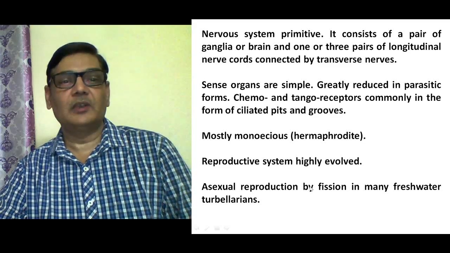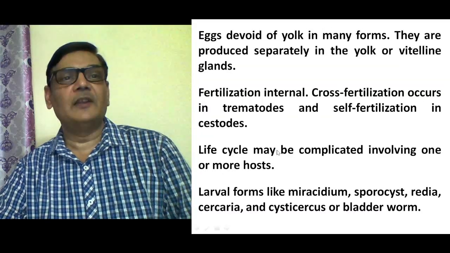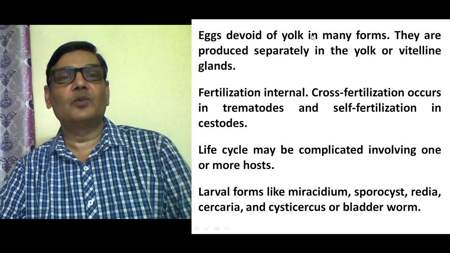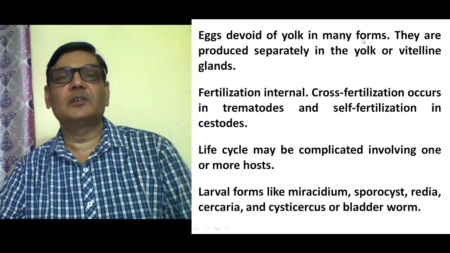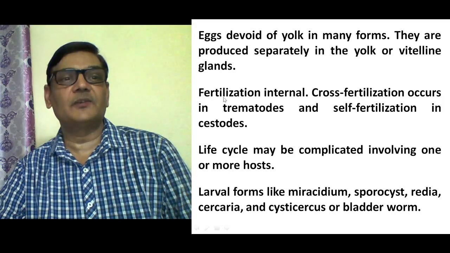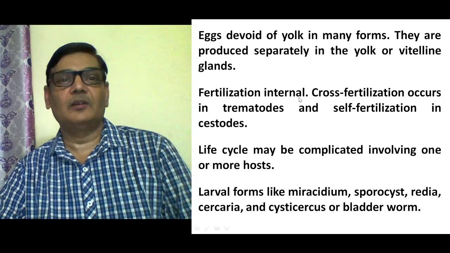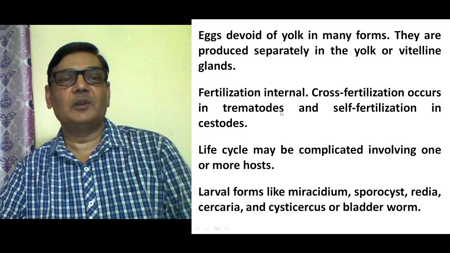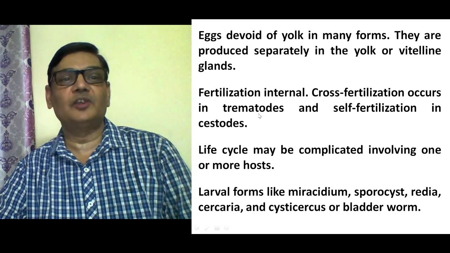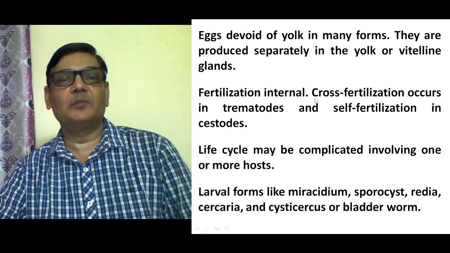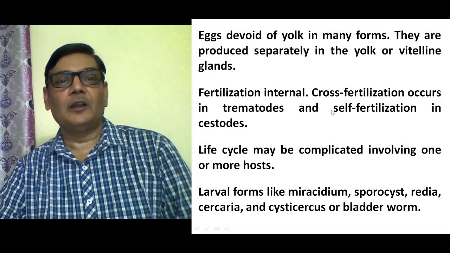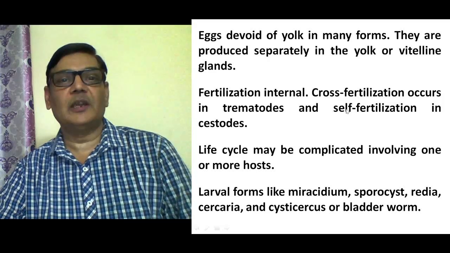Asexual reproduction occurs by fission in many freshwater turbellarians, and eggs are devoid of yolk in many forms of the parasitic types. They are produced separately in the yolk or vitelline glands. Fertilization is internal, and cross-fertilization occurs in trematodes. See, trematodes could be available in the vicinity of each other, so there may be fertilization between them.